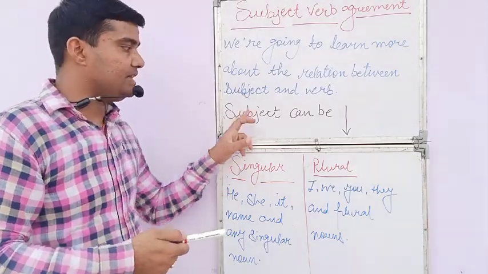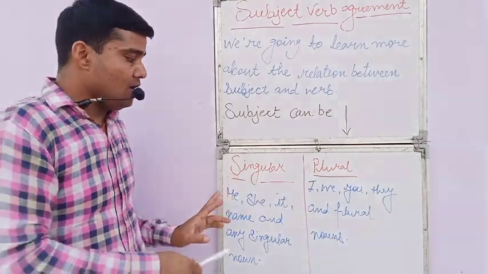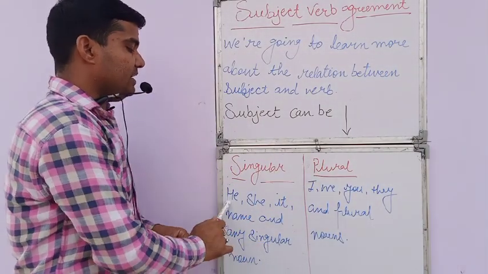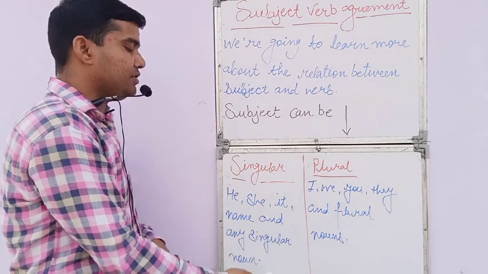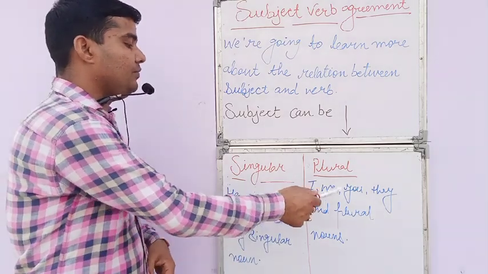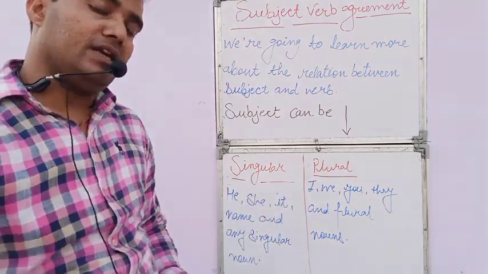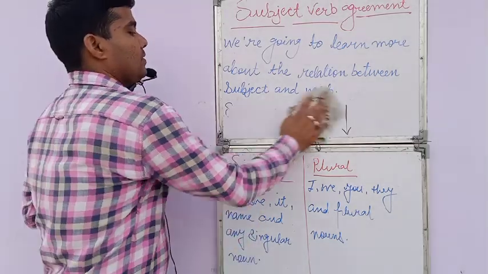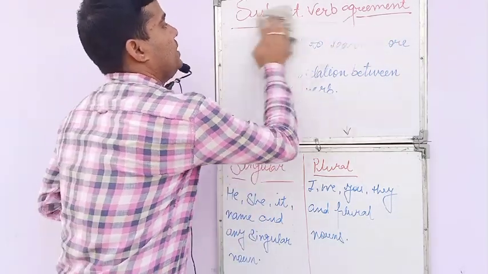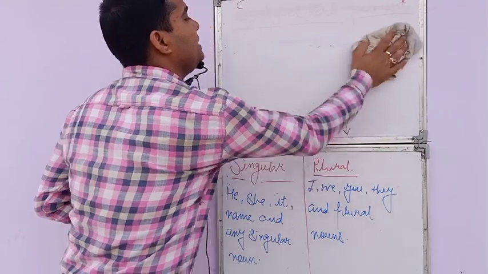Once again I am saying, subject can be singular and plural. When we talk about singulars, they are he, she, it, name and any singular noun, and for plural: I, we, you, they and plural nouns. We can understand it by an example. So I write here an example. You have to see.